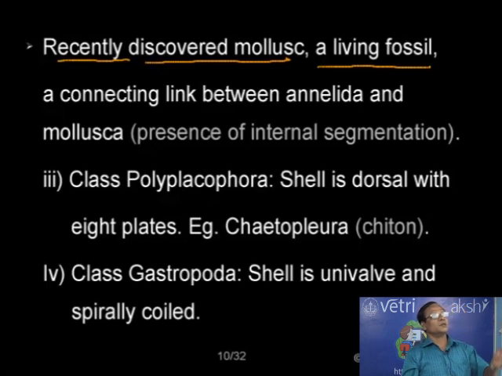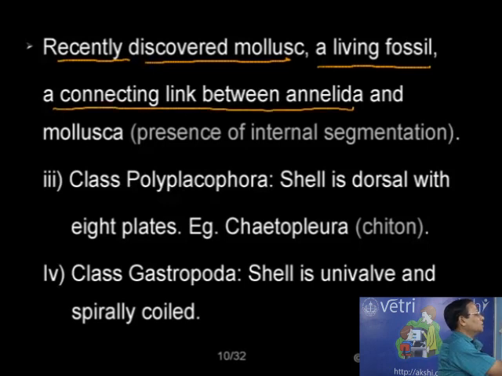Like that, here also is a living fossil formed during the Cambrian period millions of years back, but possessing the same characters it had when it originated on this earth. Such an organism which remained unchanged over millions of years is considered a living fossil. So number one, a recently discovered mollusk, number two, a living fossil, and one more character: it is a connecting link between Annelida and mollusk. You know that a connecting link is one having the characteristics of two different groups.